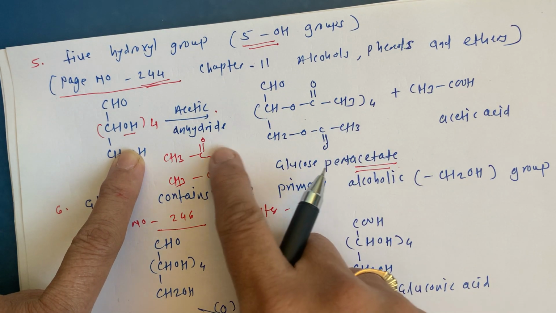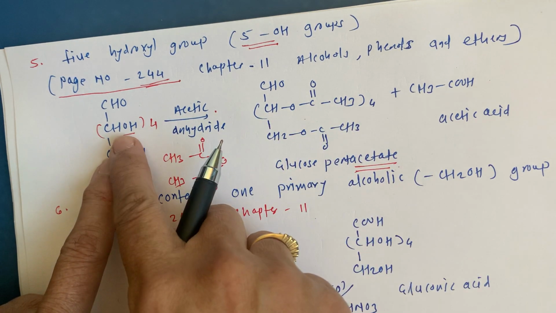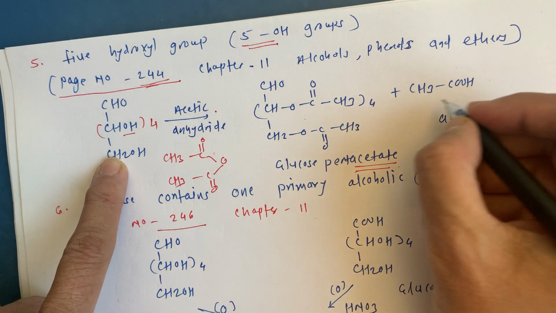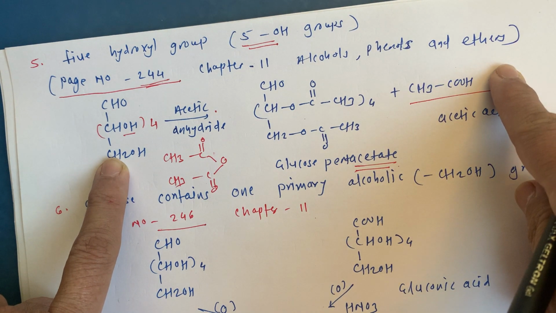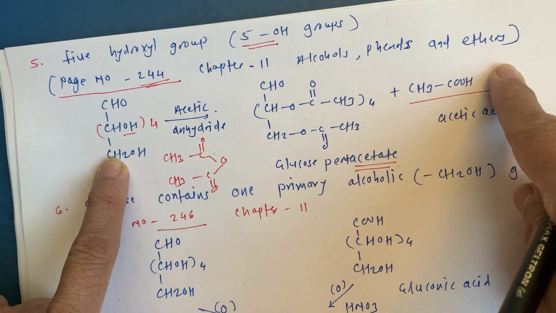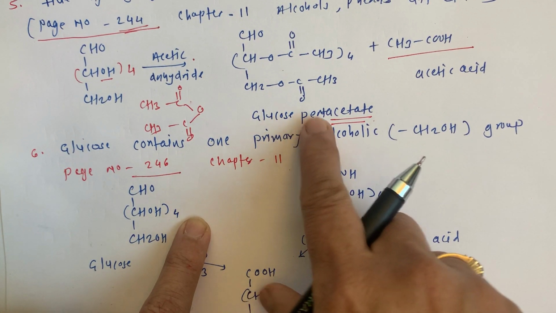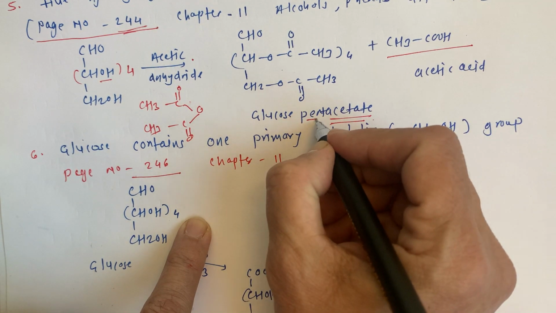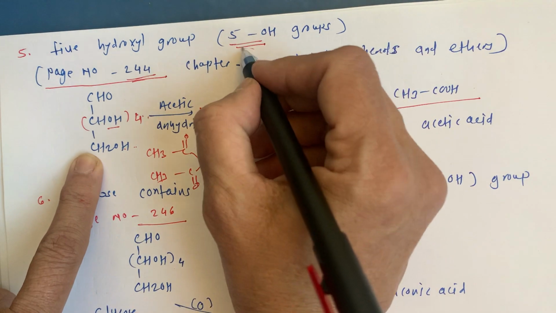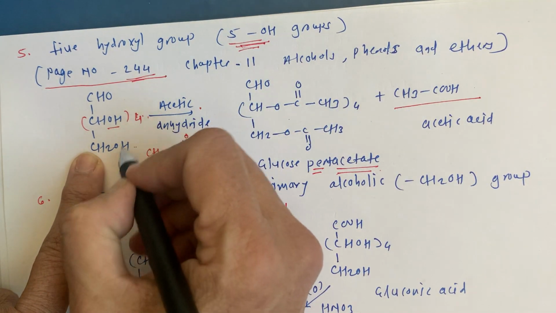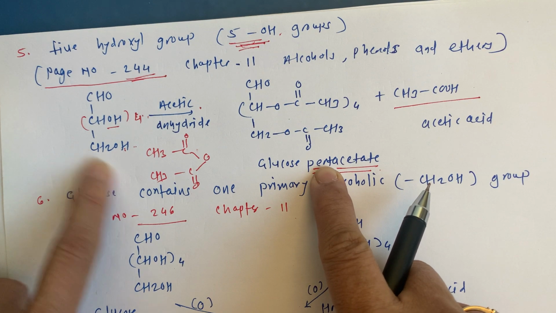So from this, a CH3COO group is going to attach over here, and the byproduct formed is CH3COOH, and this is known as glucose pentaacetate. Why penta? Because we have 4 plus 1, 5 hydroxyl groups. So this is pentaacetate.